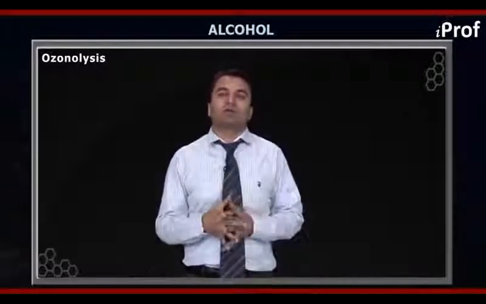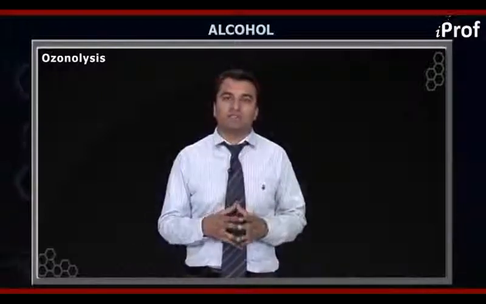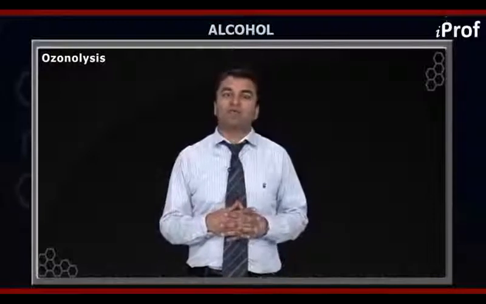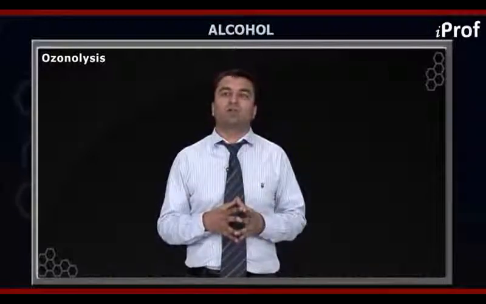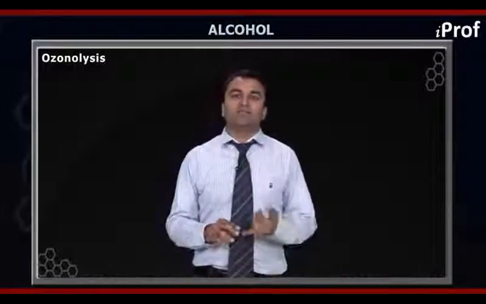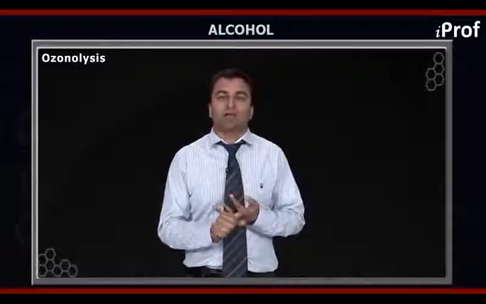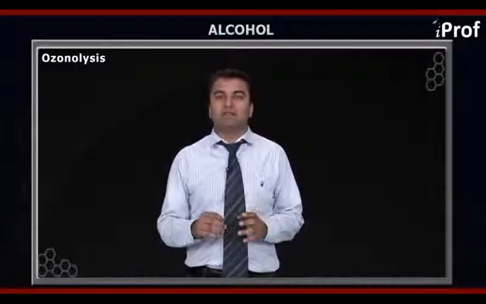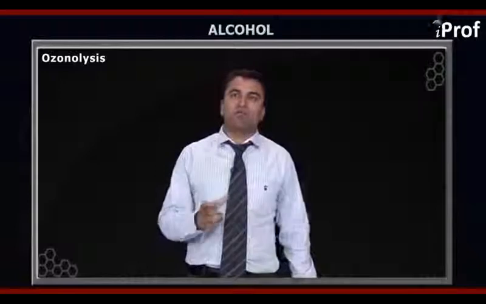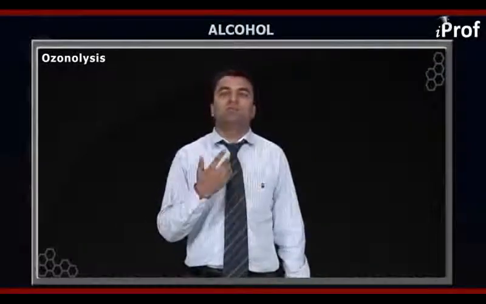When you carry out the oxidation, the products formed are carboxylic acids and ketones, whereas when you carry out the reduction of the ozonide, it will fetch you alcohols, aldehydes, ketones, etc. So again you can see the fate of the product is decided by the type of the reagent.